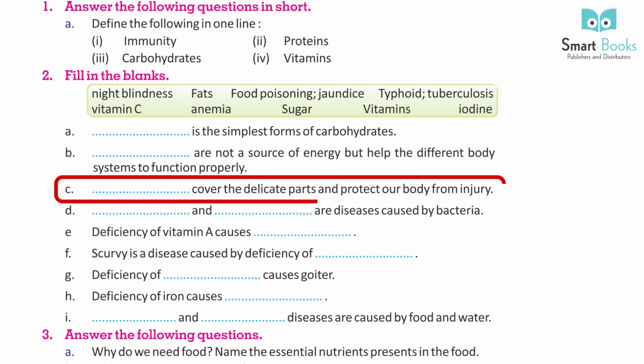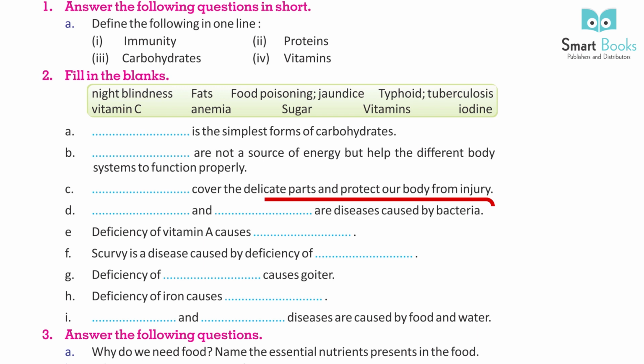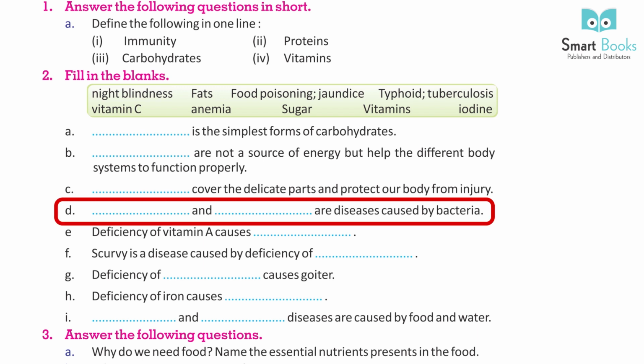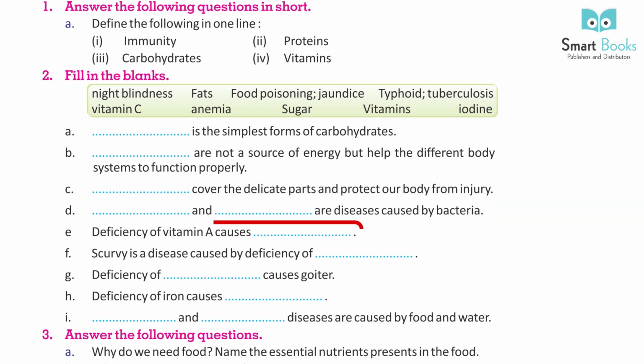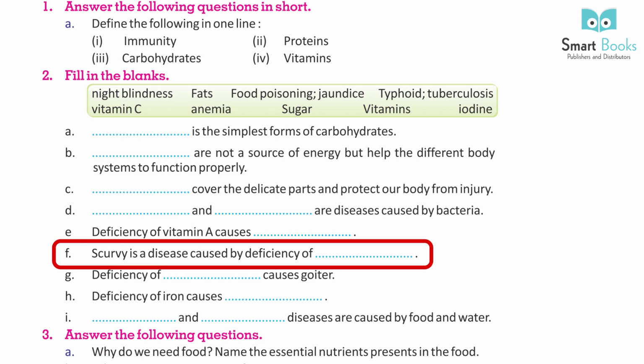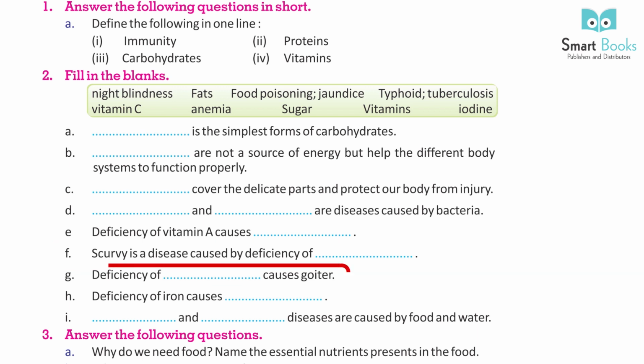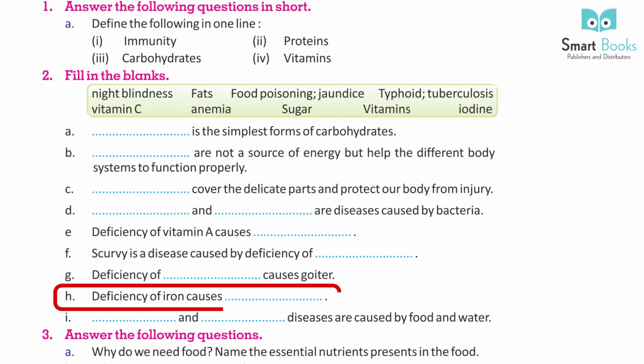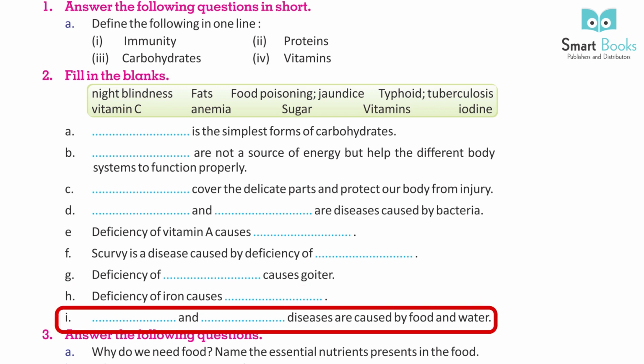C. Dash cover the delicate parts and protect our body from injury. D. Dash and dash are diseases caused by bacteria. E. Deficiency of vitamin A causes dash. F. Scurvy is a disease caused by deficiency of dash. G. Deficiency of dash causes goiter. H. Deficiency of iron causes dash. I. Dash and dash diseases are caused by food and water.